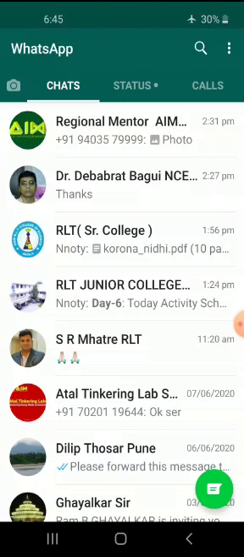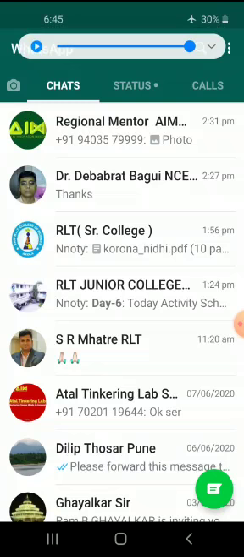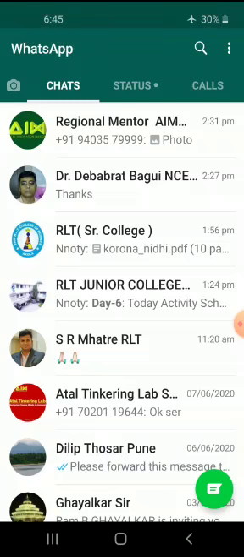WhatsApp has given us a very interesting feature. That feature is known as the archive feature. Archive means simply to stack the content which is not useful in real time.